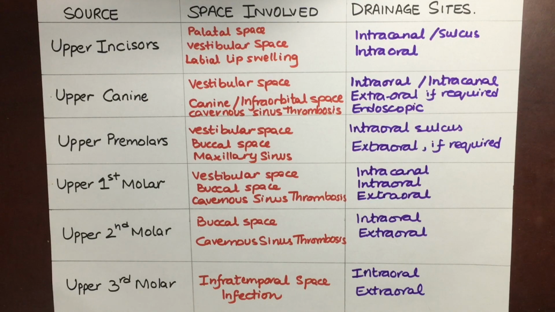Upper premolars can spread infection to vestibular space, buccal space, or maxillary sinus, and its sites of drainage are intraoral sulcus or extraoral. Upper first molar can spread infection to vestibular space, buccal space, and cavernous sinus thrombosis. Its drainage sites are intraoral, intracanal, or extraoral. Upper second molar can spread infection to cavernous sinus and buccal space, and its drainage sites are intraoral and extraoral. Upper third molar can spread infection to infratemporal space, and drainage sites are intraoral and extraoral. Upper third molar is important.